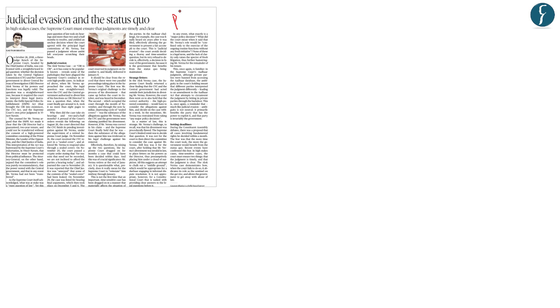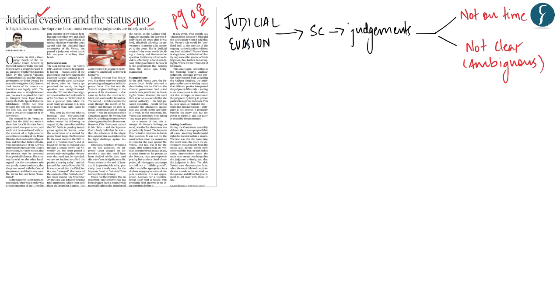The next news is the lead editorial taken from page number 8, in which the author is talking about judicial evasion and how the Supreme Court must ensure that the judgments passed by it are timely and are also clear and without ambiguities. The author in this article is highlighting the concept of judicial evasion, whereby the Supreme Court delivers a judgment which is firstly not on time, that is, the Supreme Court gives a very delayed judgment, and secondly, the judgment which has been provided is also not clear and is full of ambiguity.